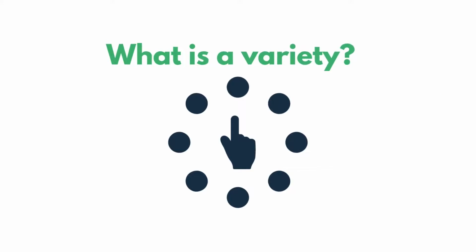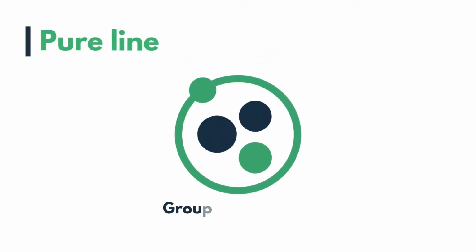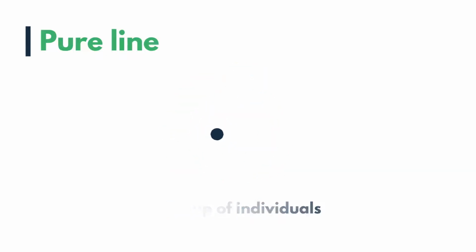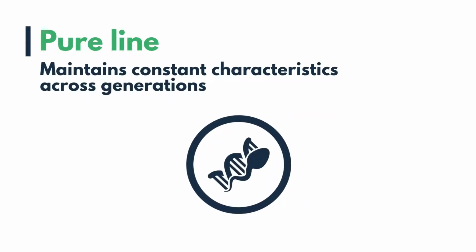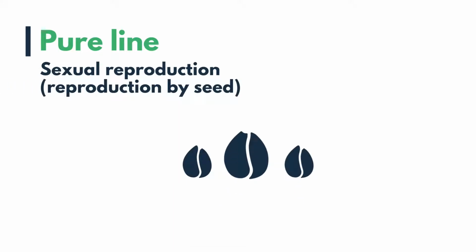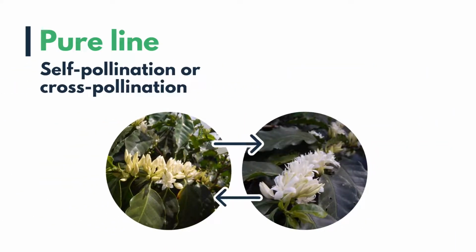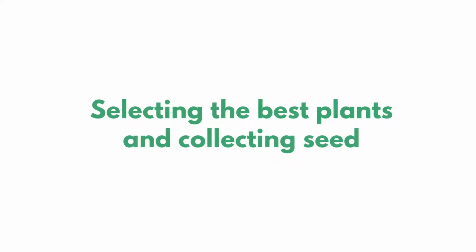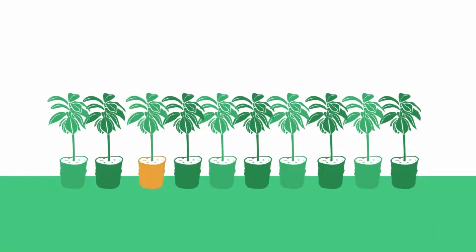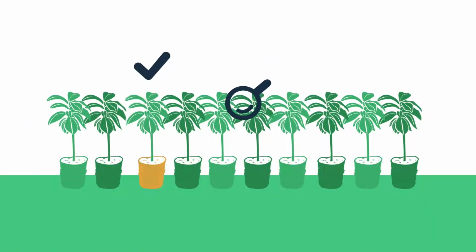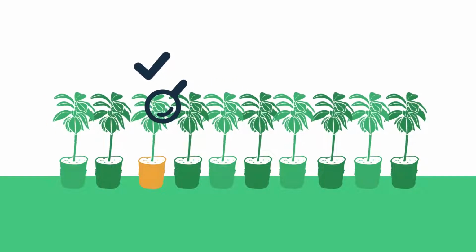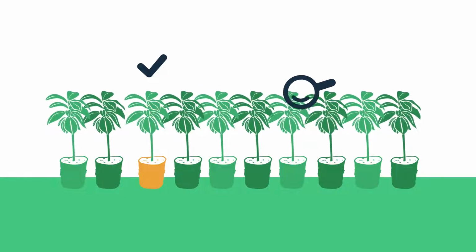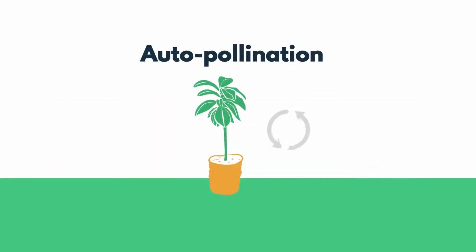What is a variety? A pure line variety is one that maintains its characteristics through generations of sexual reproduction or reproduction by seed. Variety purity can be maintained when a plant is self-pollinated or if it is cross-pollinated with other plants of the same line. High-quality variety lines are obtained by selecting only the best plants and collecting their seed. Only the best performing individuals are selected, and they are reproduced again. Because of this, the new generation will have increasingly similar individuals, and they are again reproduced.